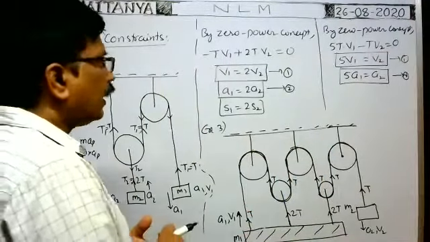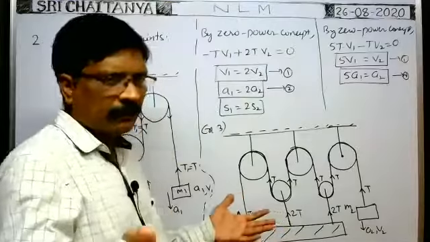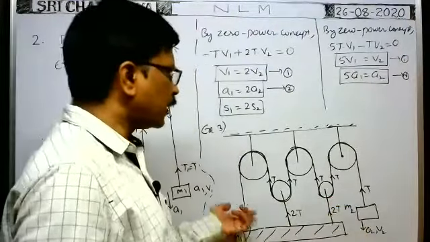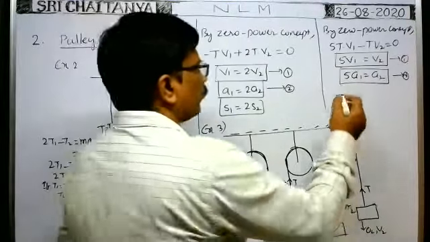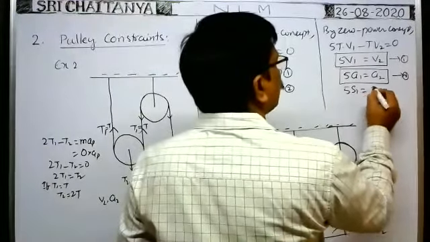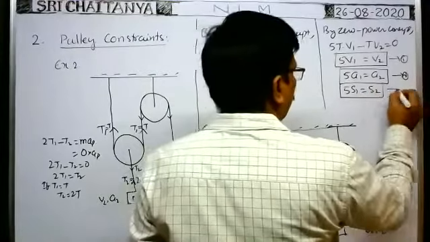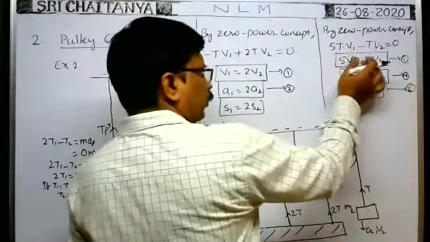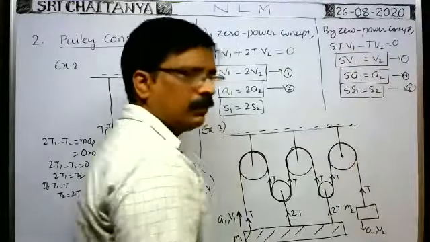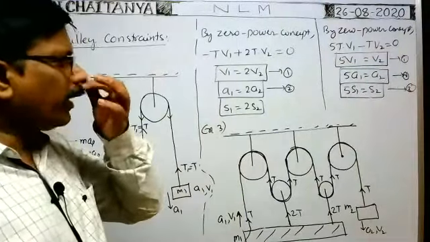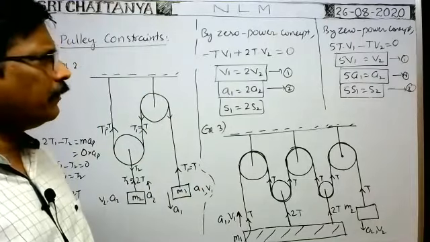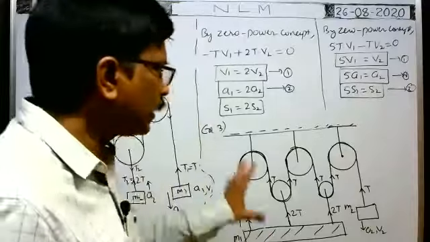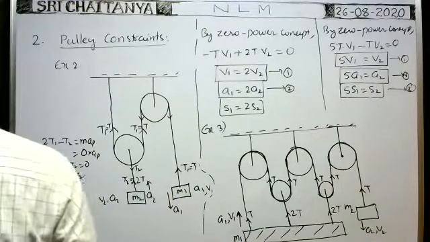Okay, in case of displacements also, very good. Suppose the displacement of this body is S2 downwards and it is S1 upwards, then 5S1 is equal to S2 we can write. Of course 5S1 is equal to S2, 5V1 is equal to V2, 5A1 is equal to A2. While doing problems we can have an idea. So this is one pulley constraints.